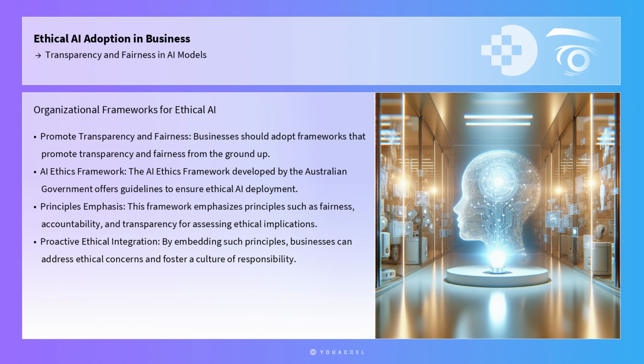By embedding such principles into their AI strategies, businesses can proactively address ethical concerns and foster a culture of responsibility. For instance, a company that integrates the AI ethics framework into its operations might institute regular ethics audits to evaluate the impact of its AI systems on various stakeholders, thereby ensuring ongoing accountability and transparency.